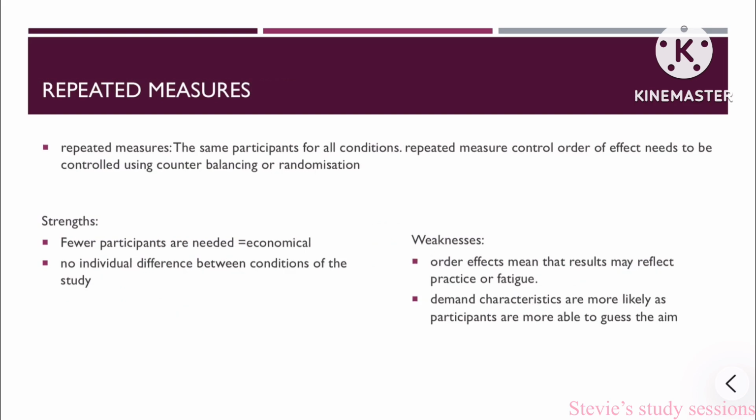Repeated measures. This is when the same participants do all conditions. You repeat the measure. Order effects need to be controlled using counterbalancing or randomization. Fewer participants are needed, so it saves money and is more economical. There are no individual differences between the conditions. However, order effects may lead to practice effect or fatigue effect. Demand characteristics are more likely as they do every condition, so they're more likely to guess the aim.